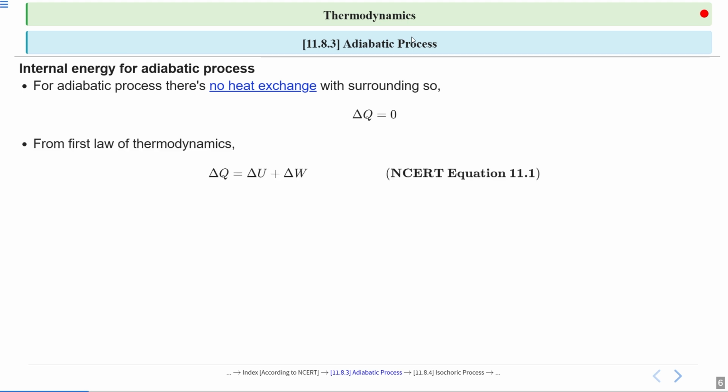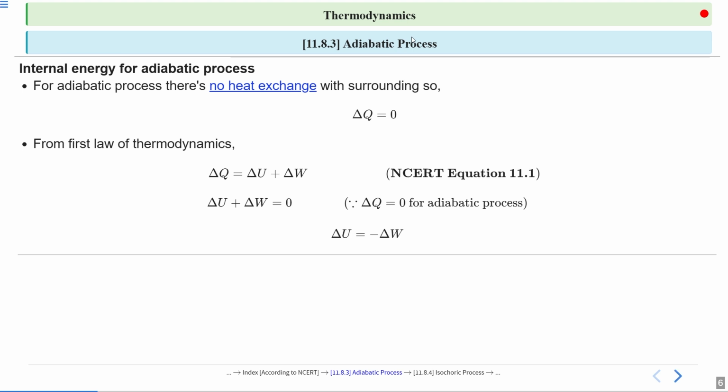We know the first law of thermodynamics, that is delta Q is equal to delta U plus delta W. When we substitute the value of delta Q in equation 11.1, we get a new expression, delta U plus delta W equal to 0, as the process is adiabatic.